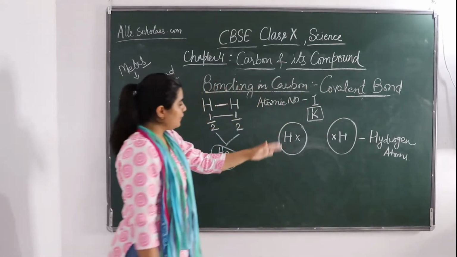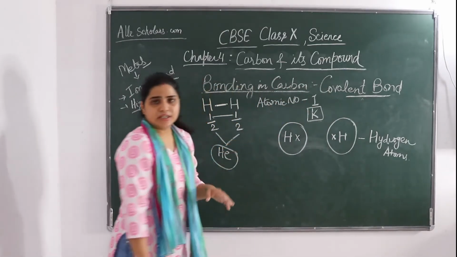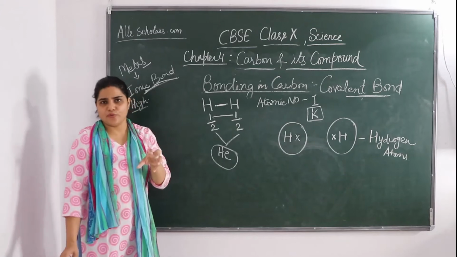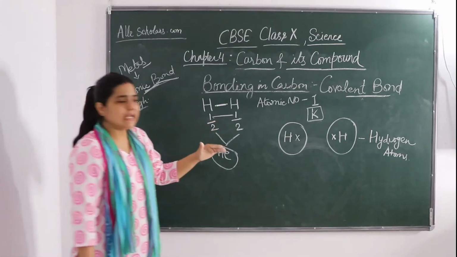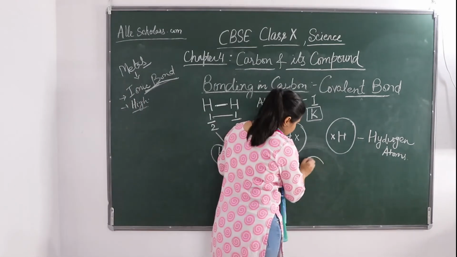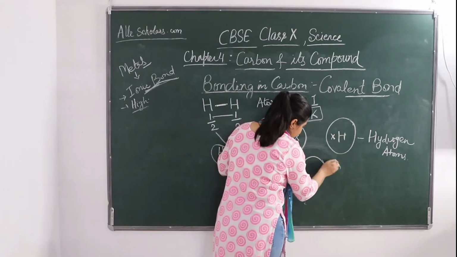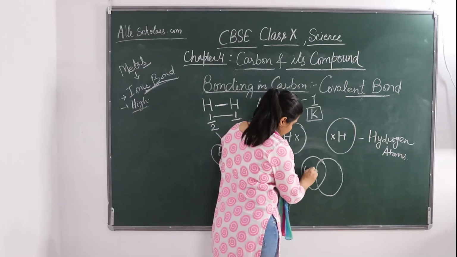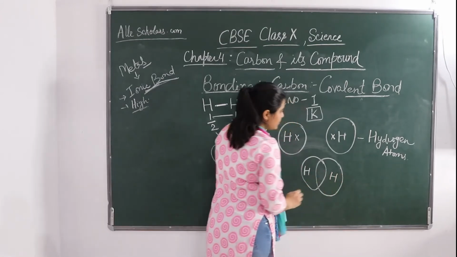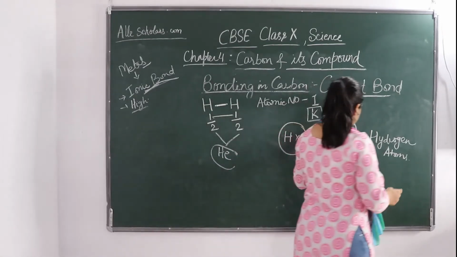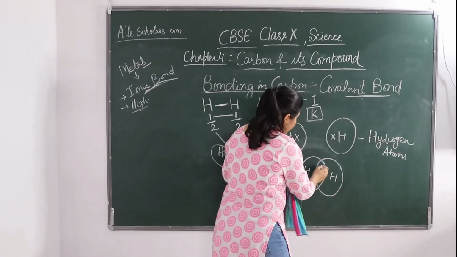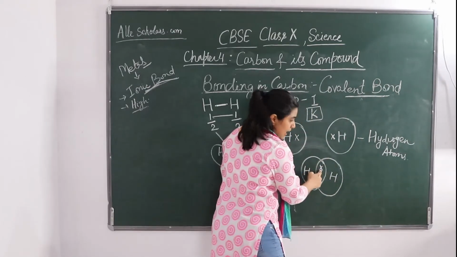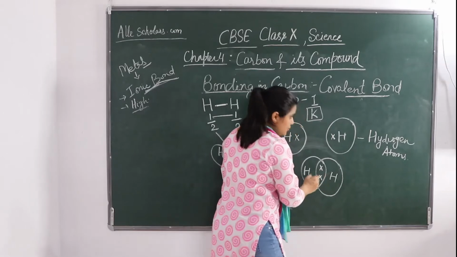Okay, so now we will see how the sharing is done. In maths we must have studied about Venn diagrams, so we will be making something like a Venn diagram. So this is 1 hydrogen, this is the other. Okay, hydrogen 1, hydrogen 2. Suppose this is, so hydrogen 1 का electron यहाँ है और hydrogen 2 का.